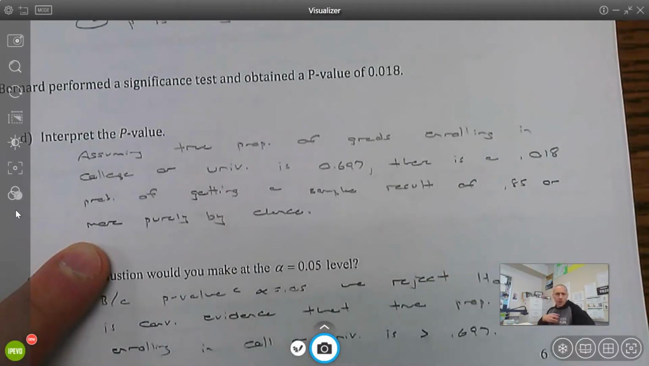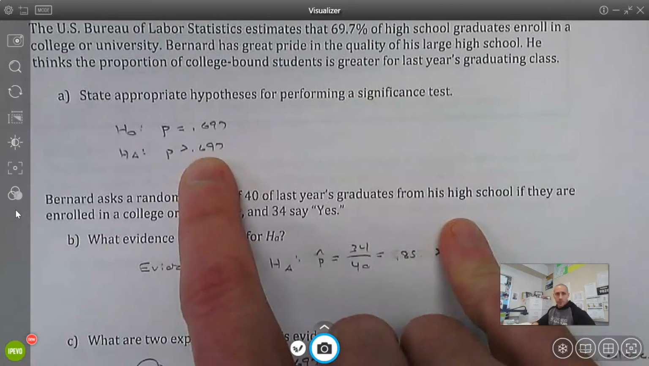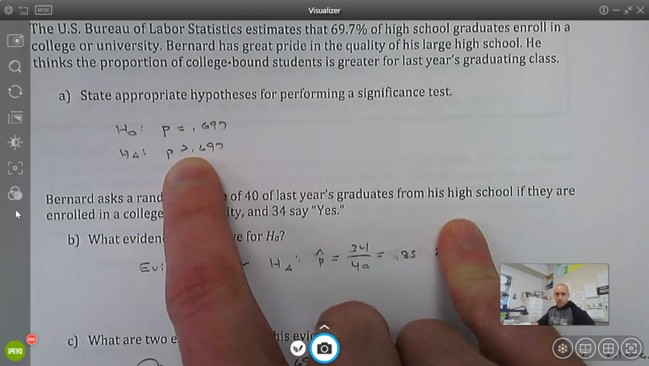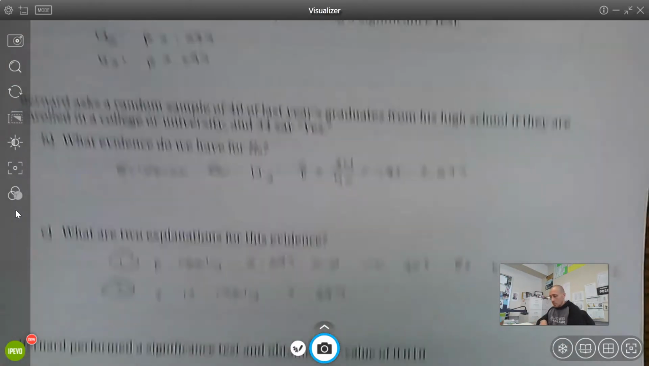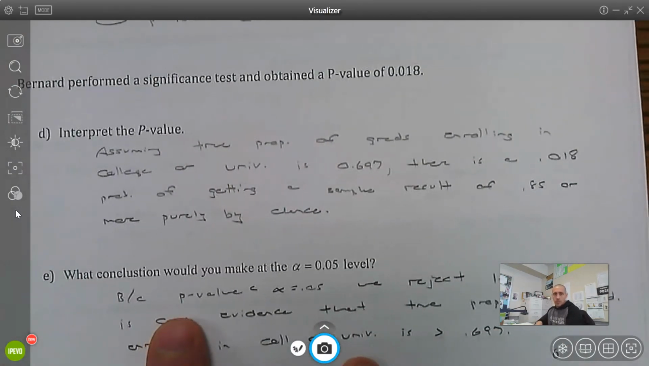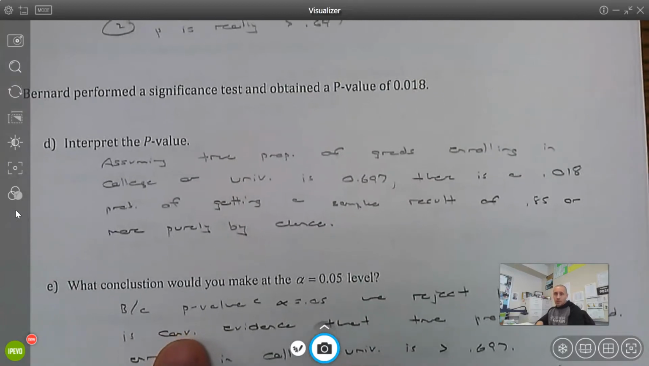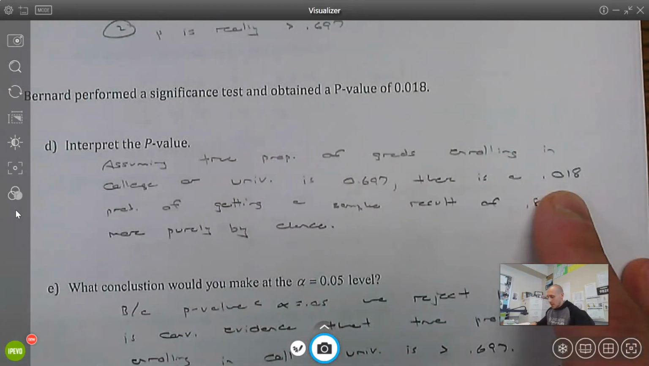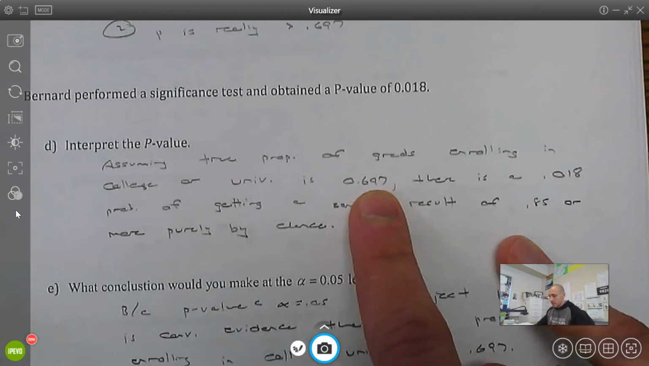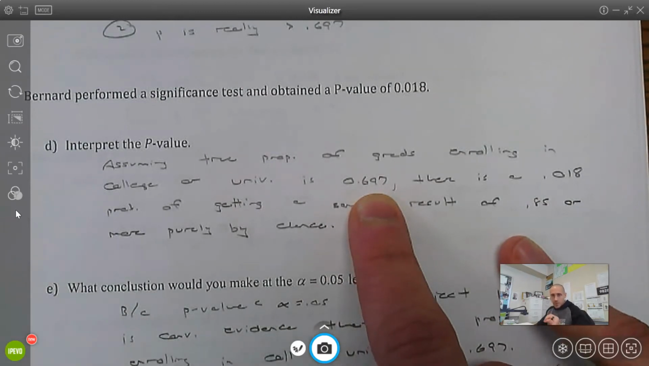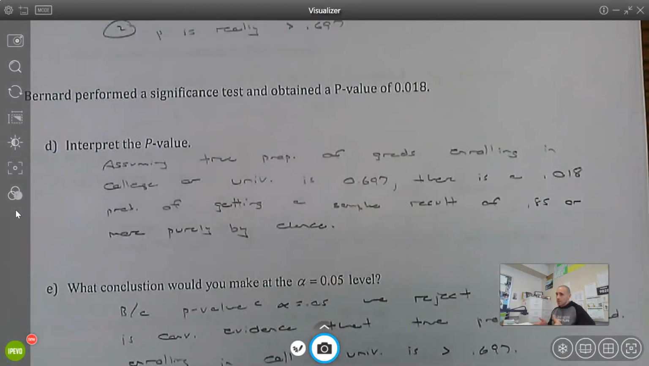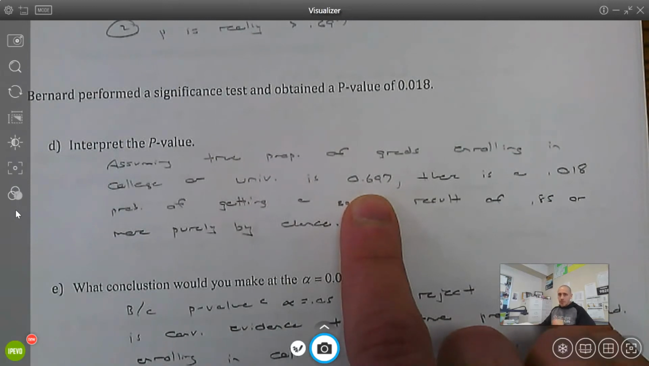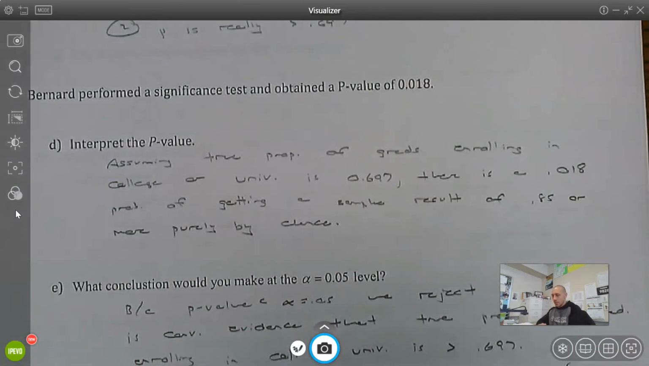You'll notice now, why is it "or more"? Go back to the alternative hypothesis. It's greater than, or more, purely by chance. So now, if I think about this, this is not happening very often if 69.7 is the true percentage. So now I start to think, I don't believe that this is the true percentage. And that gets into part E.